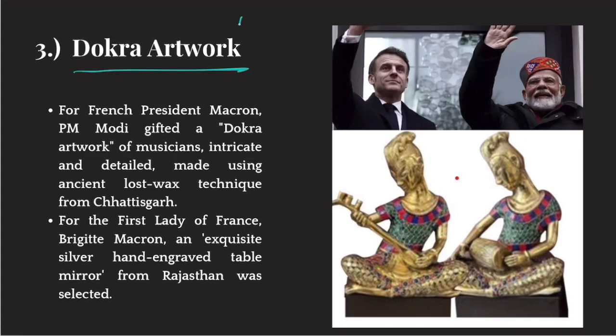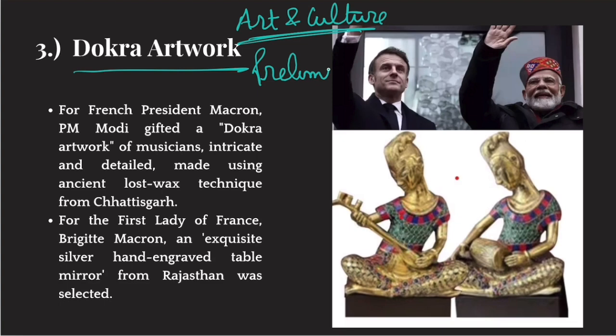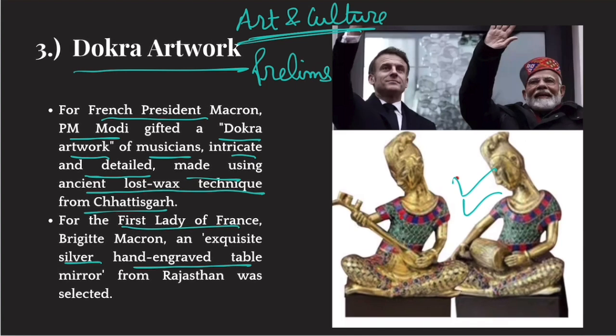This is related to art and culture, which is part of GS1. And questions are asked in prelims as well with respect to art and culture. So, for French President Emmanuel Macron, PM Modi gifted a Dokra artwork of musicians, intricate and detailed, made using the ancient lost wax technique from Chhattisgarh. For his wife, First Lady of France, Brigitte Macron, an exquisite silver hand-engraved table mirror from Rajasthan was selected.